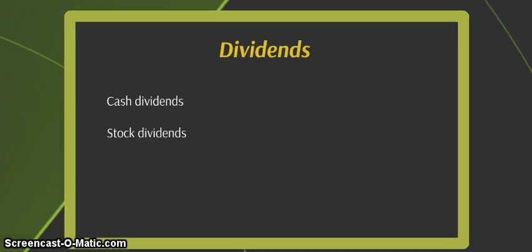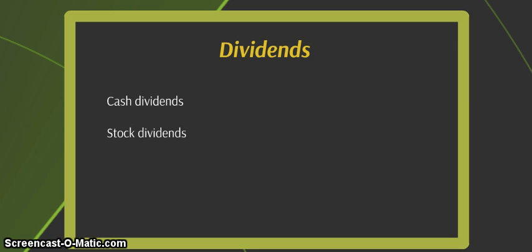So we mentioned dividends. What kind of dividends could we pay? We say, hey, thanks for being an investor with us. We want to give you something back. You could give them cash. You could give them stock. You could actually do a property dividend. I could give them a piece of equipment that we have, or I could give them land. You can give dividends of any type of asset if you really want to, but the most common is a cash dividend. And then also I can give stock, additional shares of stock as a dividend.